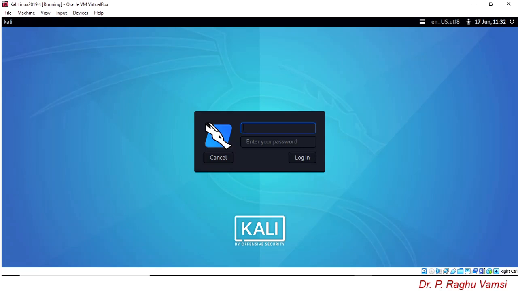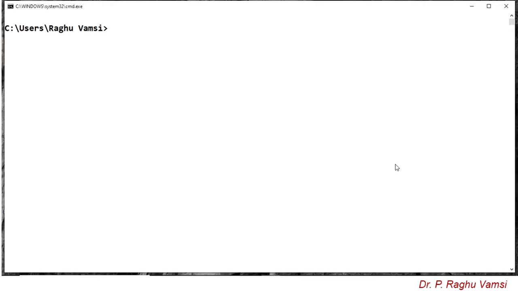Once the Kali Linux is booted and the login screen appears, open the command prompt from the host operating system, that is from Windows 10, and use the SSH command.